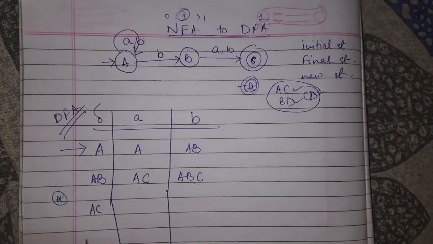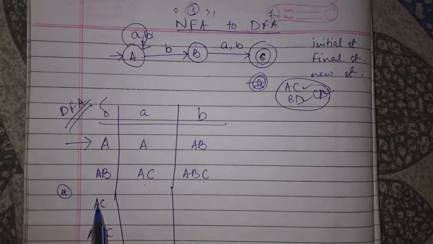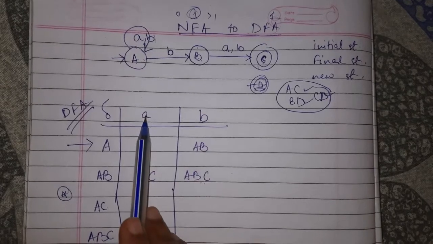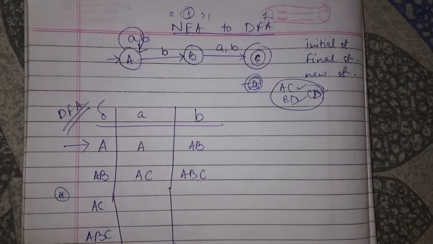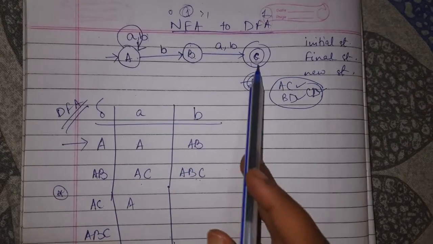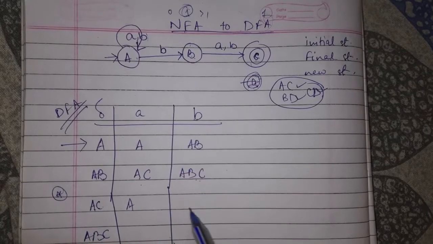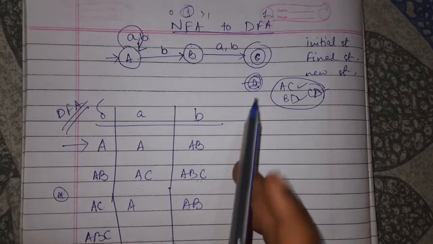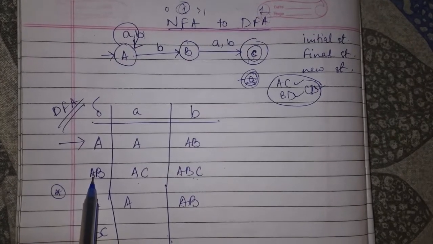AC: from A on getting A, I remain at A. From C on getting A, nothing. From A on getting B, it is AB. From C on getting B, it is nothing. AB is already done here.